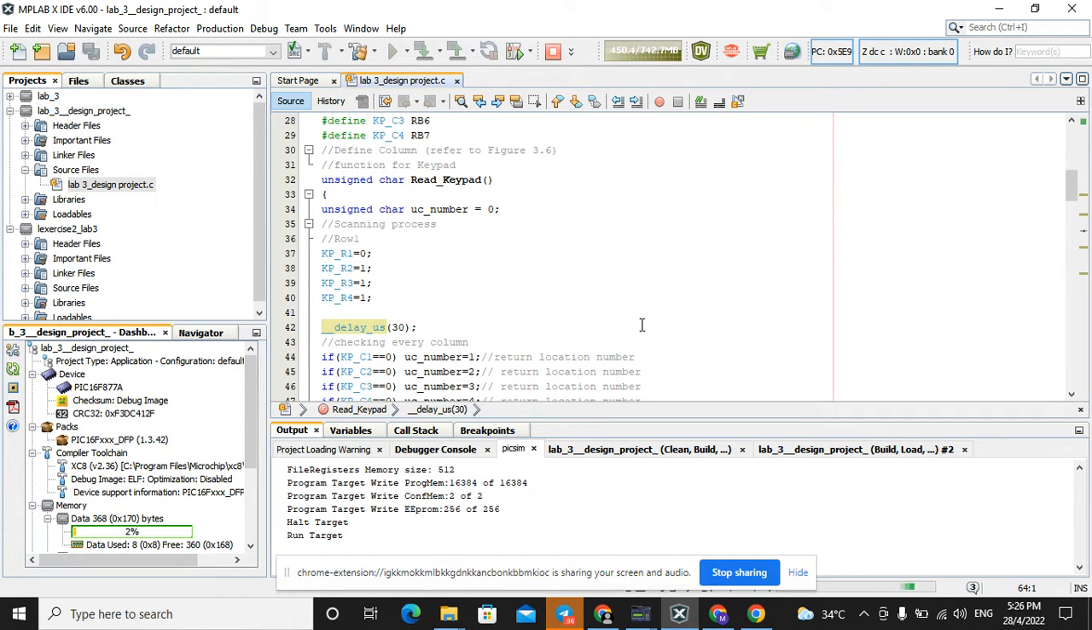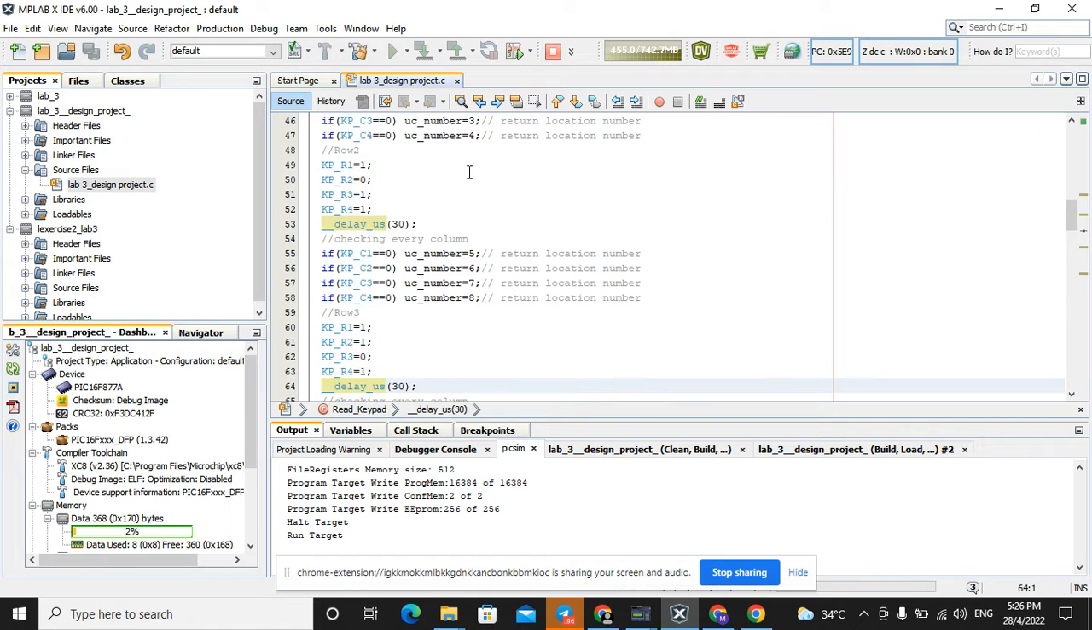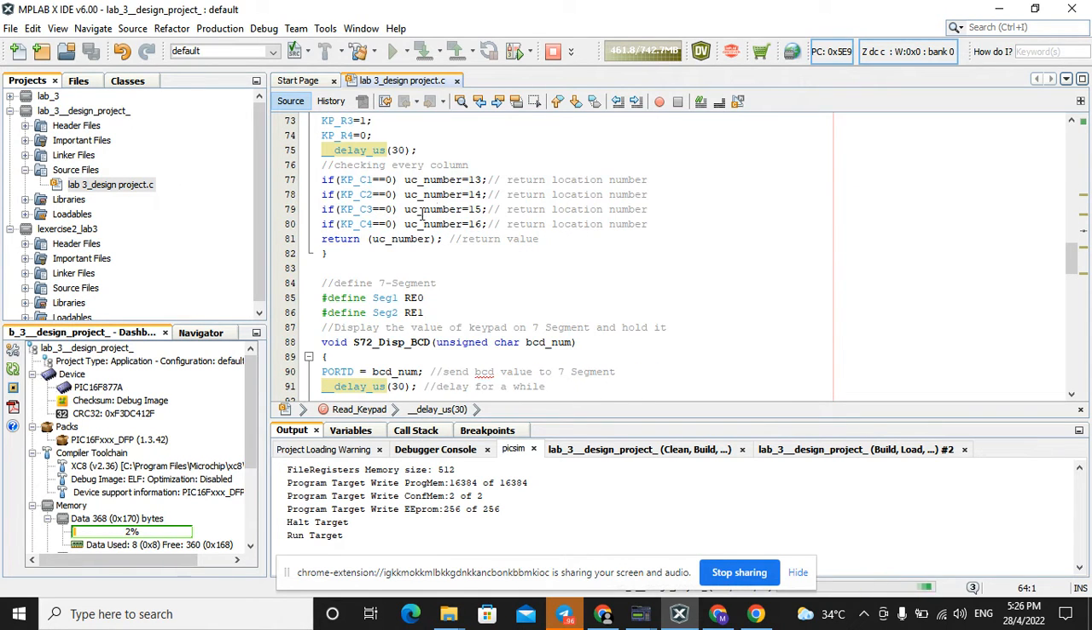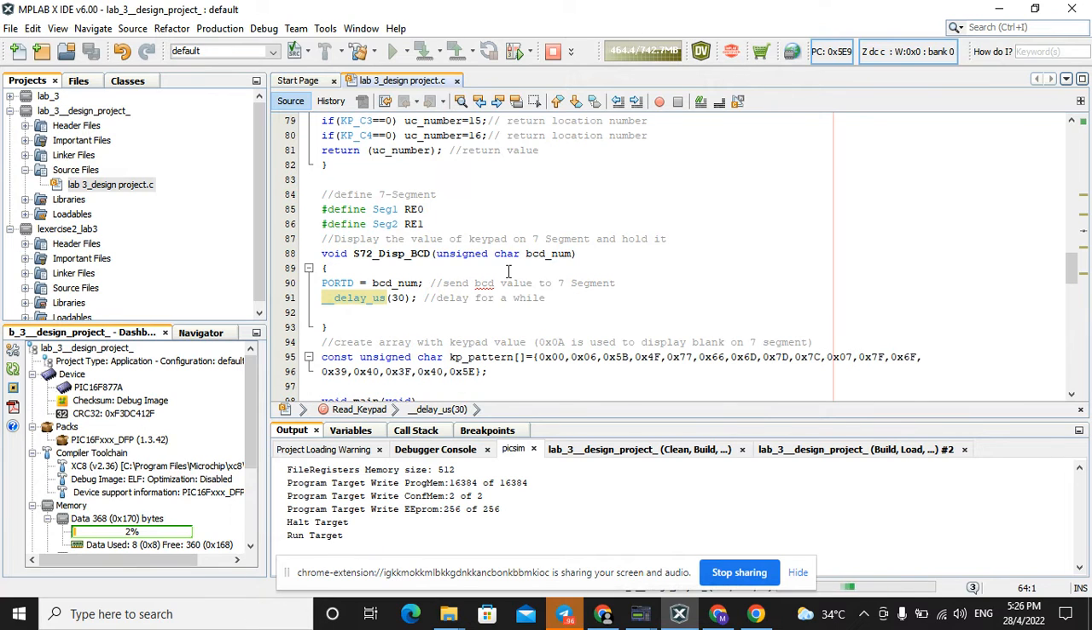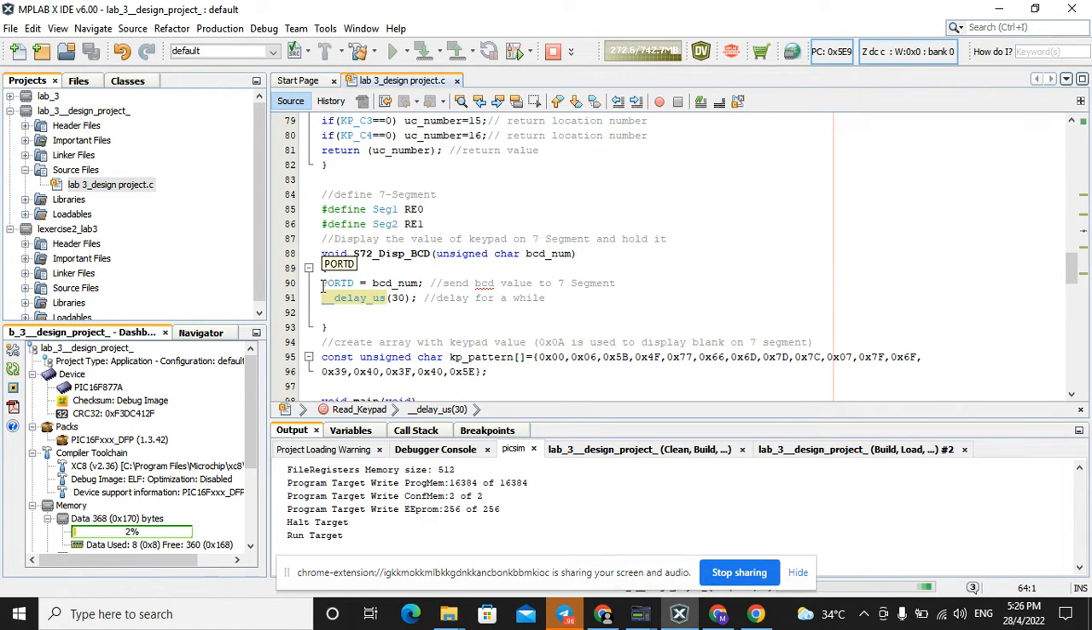So here is the function for the keypad where the scanning process happens, over here until here, and we return the value. So next, we define segment 1 to RE0 and segment 2 to RE1. And here we connect all the 7 segments to port D.